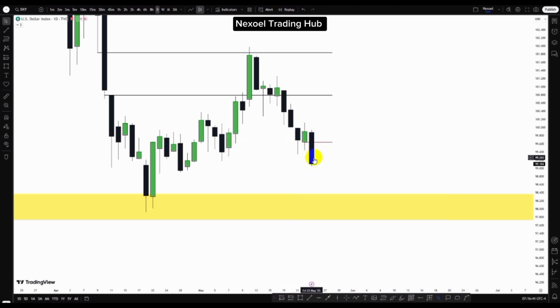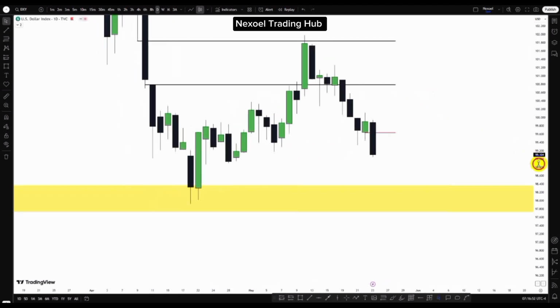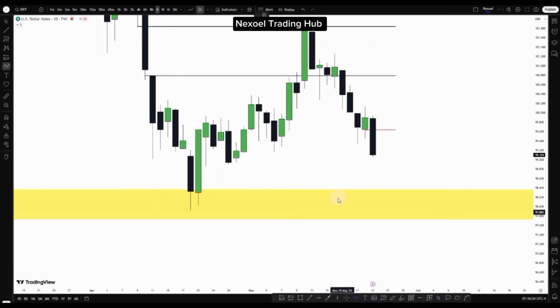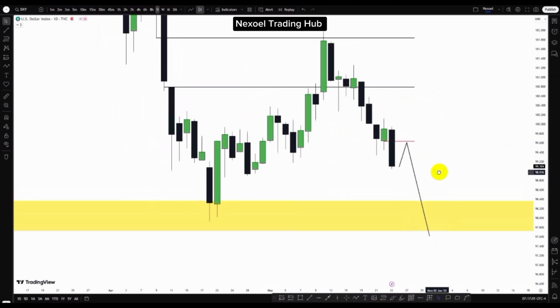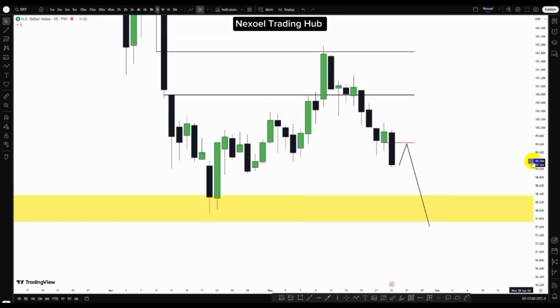We can see how volume has traded below the close of this last bearish candle before this bullish movement to the upside. So I'm expecting to see the possibility that price gives us this movement to the upside, and we have our bearish continuation to the downside in the dollar index.